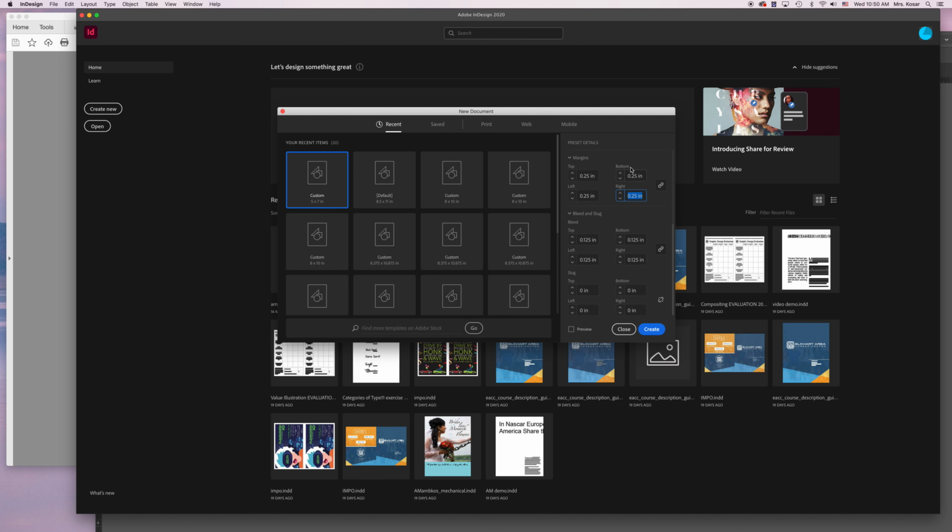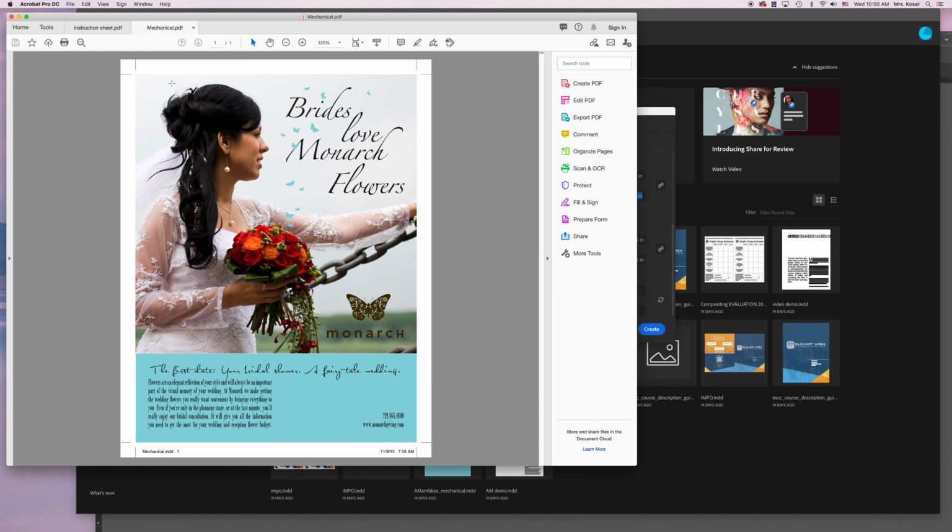Now if we wanted different dimensions for these margins, I could uncheck this and I could type in different dimensions here. That margin is a safe area. If we look on this document, these are what we call trim lines. You can see that there's like this white border around there, but that white border won't actually be there. We're going to cut it down to the edge of the document.